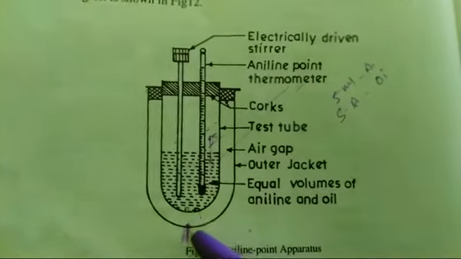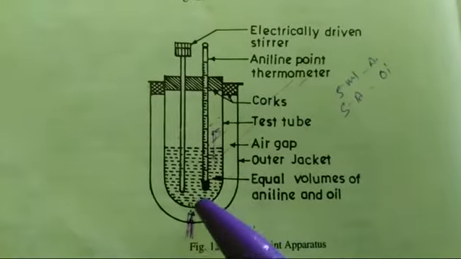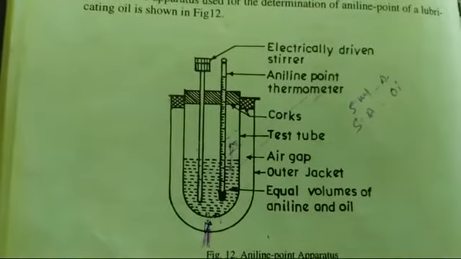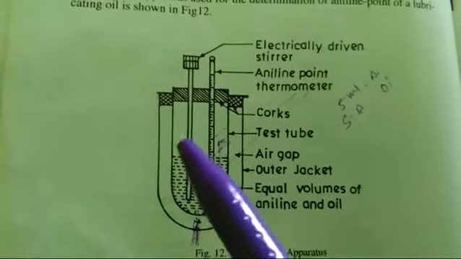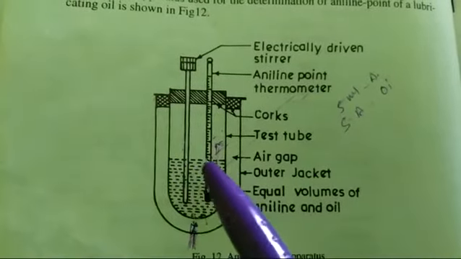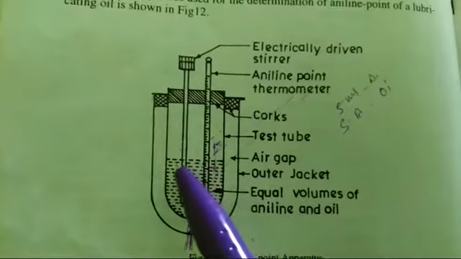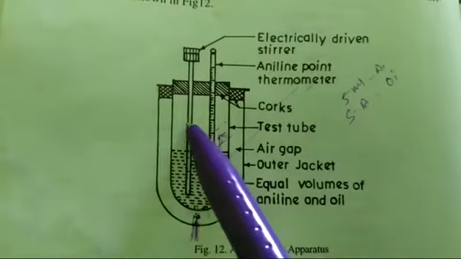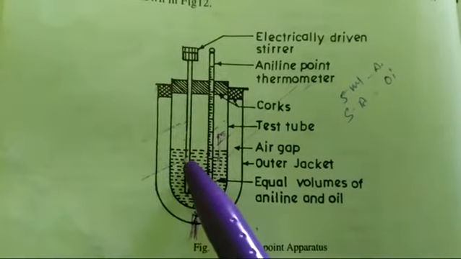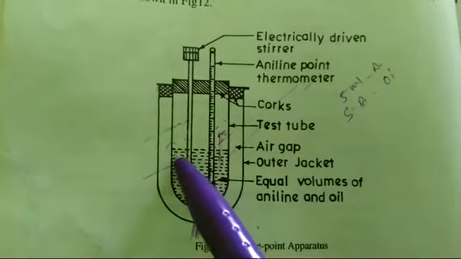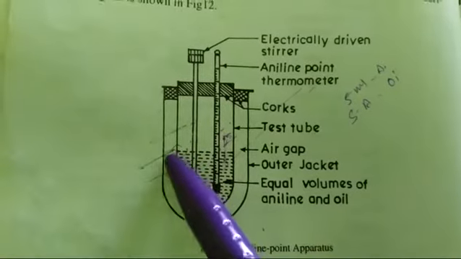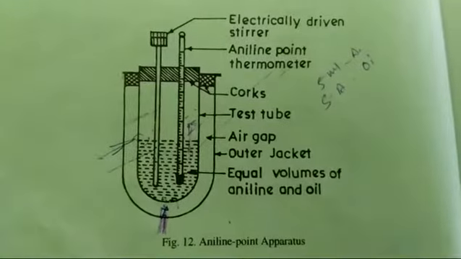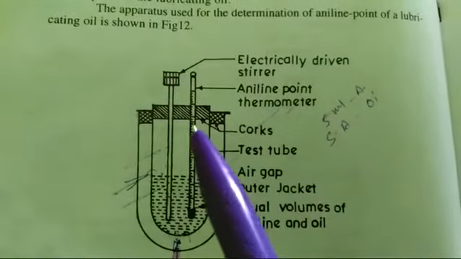When we heat this, after some time a homogeneous solution is formed. Then we cool this homogeneous solution, and after cooling, at a certain temperature two layers are formed: first the aniline layer and second the lubricating oil. The temperature at which these two layers form is known as the aniline point.